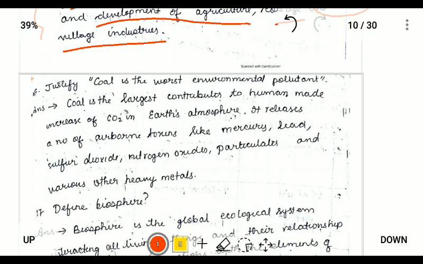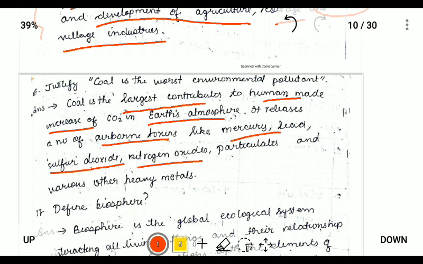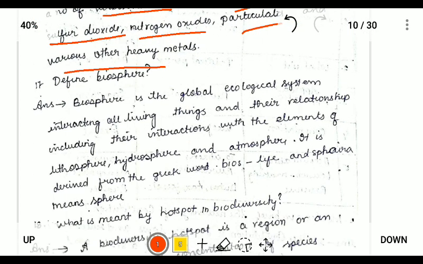Next, for environment, what is coal? Coal is the worst environmental pollutant. So we can write this as coal is the largest contributor of human-made increase of CO2 in Earth's atmosphere, and it releases large amounts of airborne toxins like mercury, lead, sulfur dioxide, nitrogen, particulate matter, and various other heavy metals.